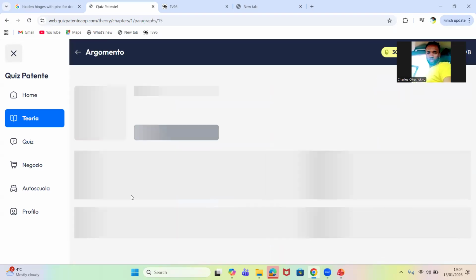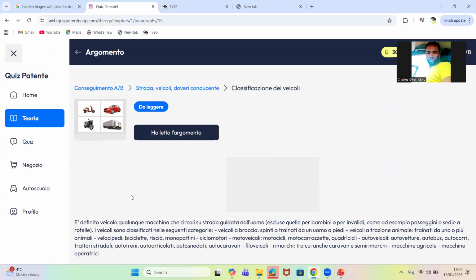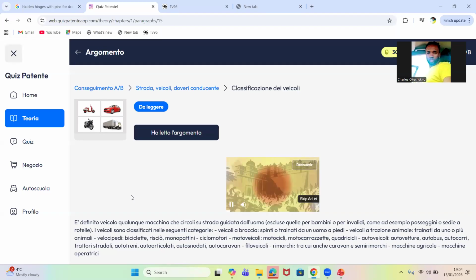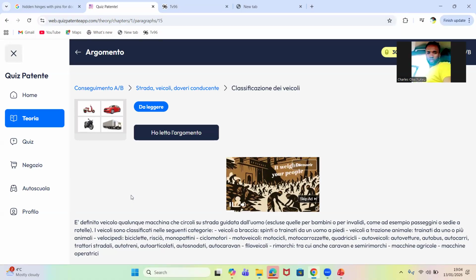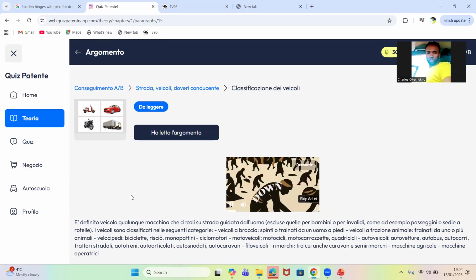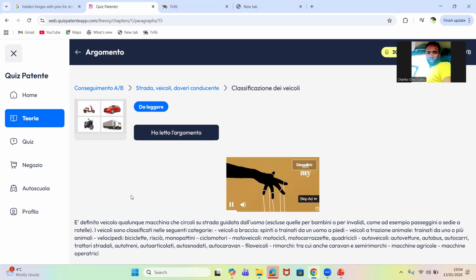Classificazione dei veicoli. We are done with everything concerning the road. They call this one definizione generale, the general definition of the road. We have seen strada. We have seen carreggiata. We have seen corsia and examples of corsia. Examples of carreggiata. We have seen isola di traffico, salvagente, marciapiede, pista ciclabile, area pedonale, traffico limitato. What else again? Yes, strada extraurbana principale, autostrada. We have seen all these things, and they call them general definition.